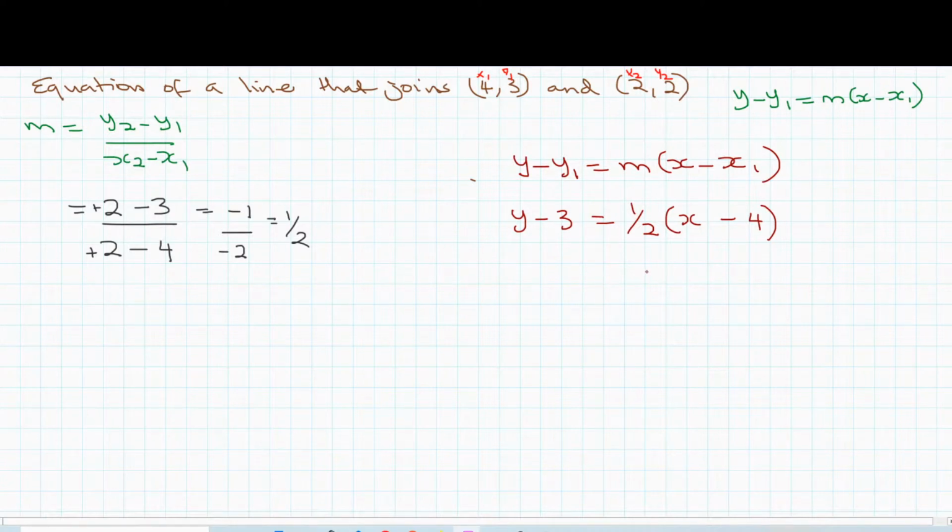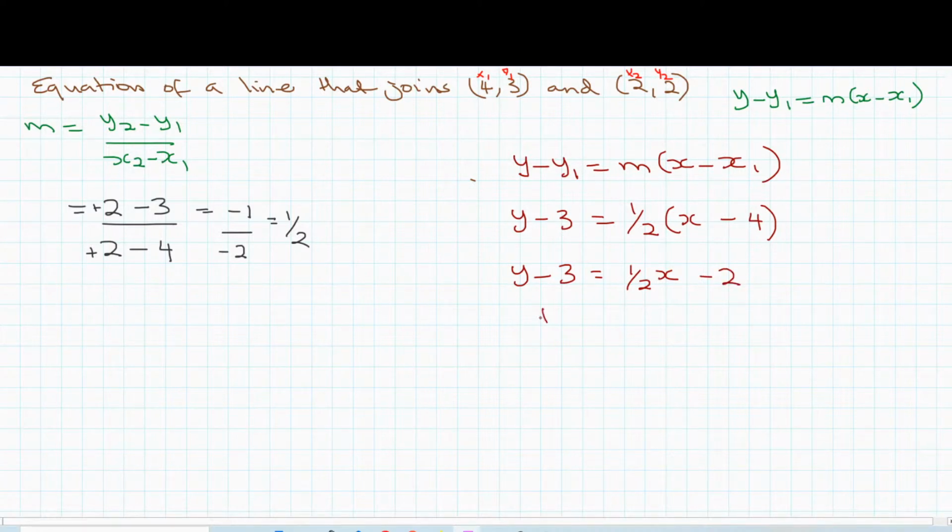And so now that we have that, we're going to simplify, and we have y minus 3 is equal to 1/2 x, and then 1/2 multiplied by -4 is going to be -2.